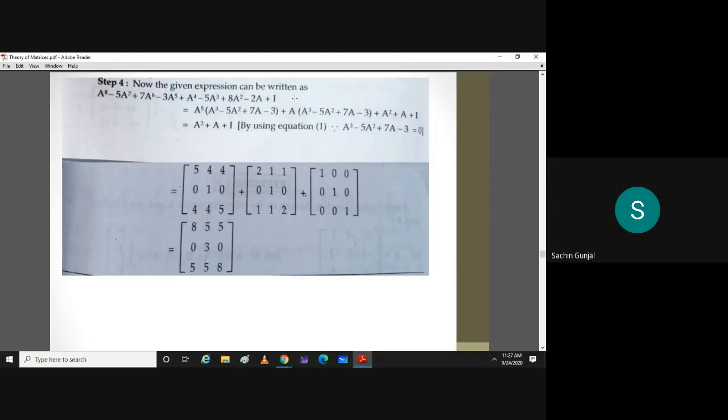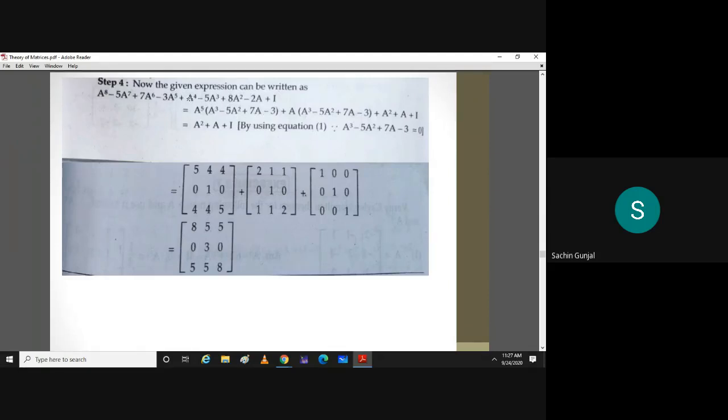And why are we doing so? So that we get it in the form of the characteristic equation. So writing this 8a square as 7a square plus a square, and this minus 2a as minus 3a plus a, then we'll have a raised to 5 as a raised to 5 into a cube minus 5a square plus 7a minus 3.